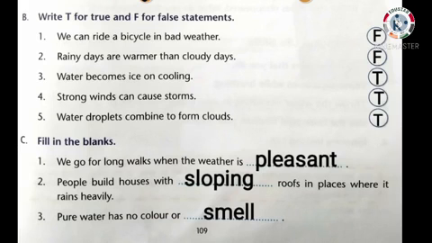Fill in the blanks. First one. We go for long walks when the weather is dash. The answer is pleasant. 2. People build houses with dash roofs in places where it rains heavily. The answer is sloping. 3. Pure water has no color or dash. The answer is smell. Now turn to the next page, page number 110.